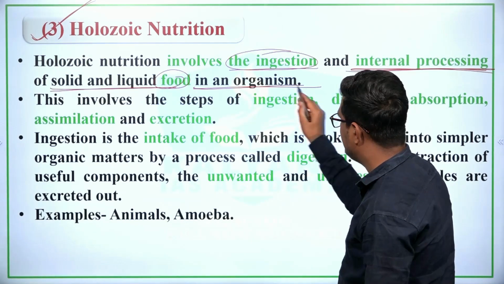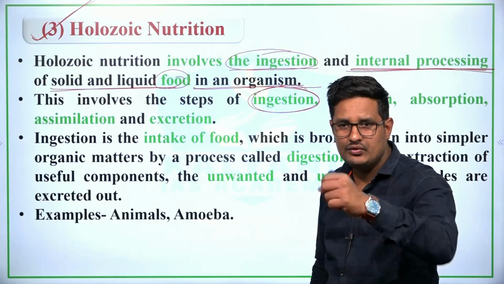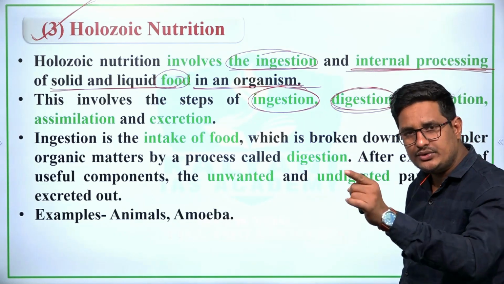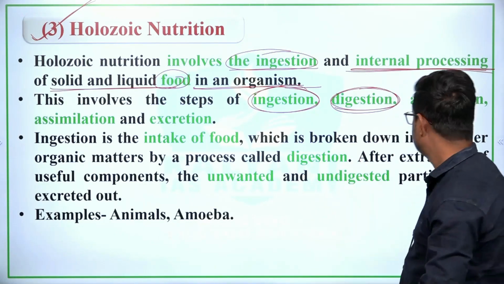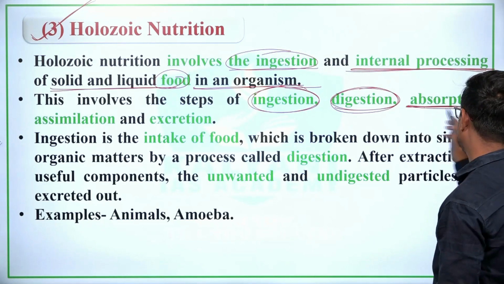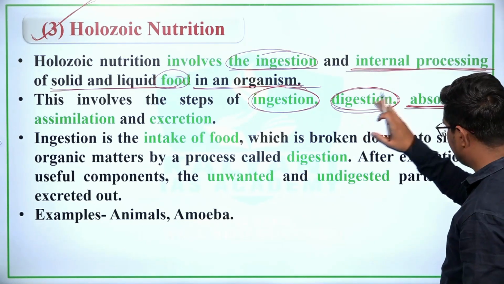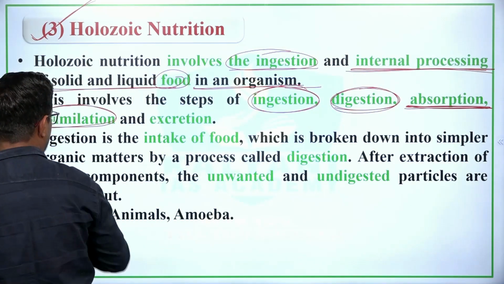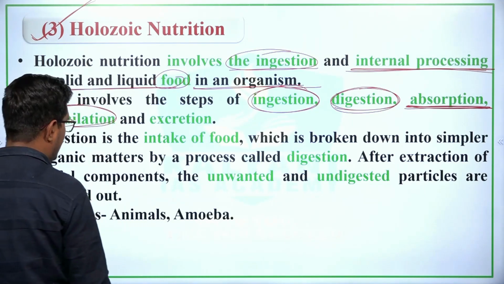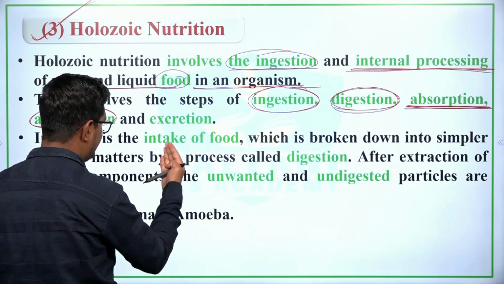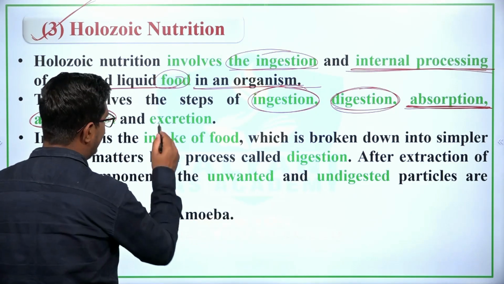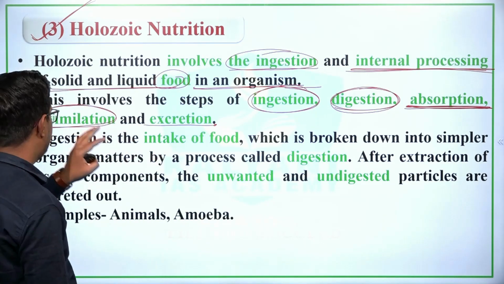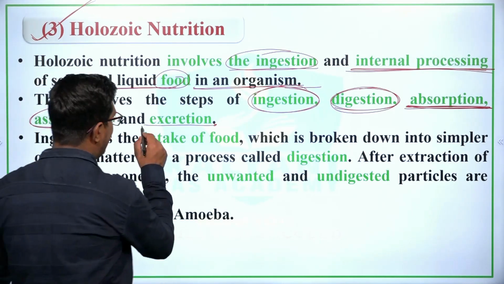This involves the steps of ingestion, which means taking in food; digestion, breaking down the large and water insoluble molecules into small and water soluble molecules; then absorption of the digested food into the bloodstream; assimilation, using the small and water soluble molecules to repair the cells and tissues and to produce energy; and later excretion. So holozoic nutrition involves ingestion, digestion, absorption, assimilation and excretion.